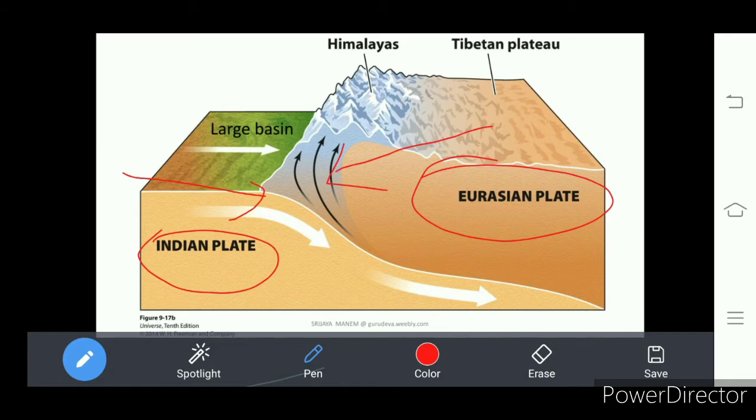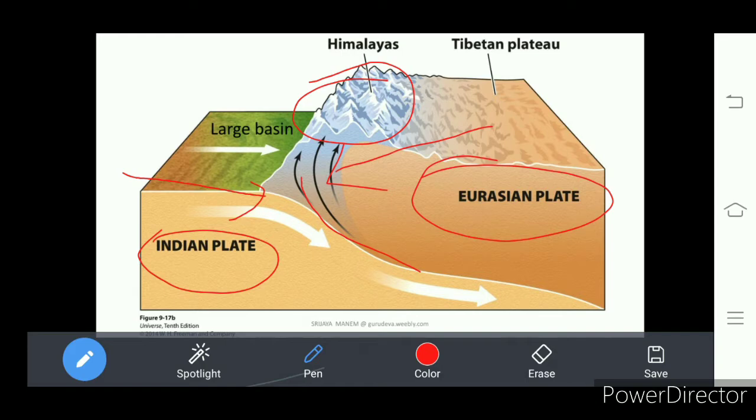When it collided, the sediments which are under the crust, okay, they raised up and got into foldings down to the mountains, what we call today Himalayan mountains. In such a process, Himalayan mountains have originated.